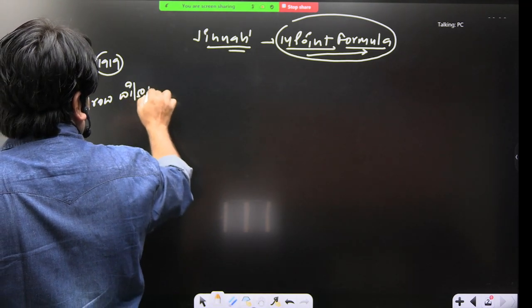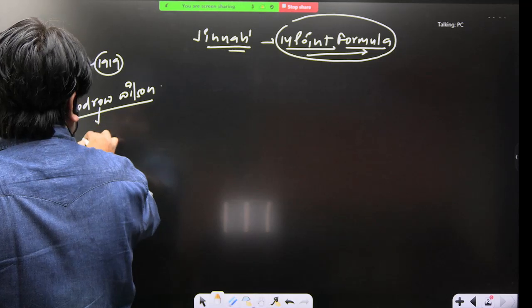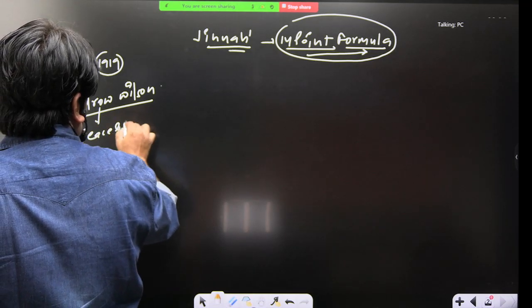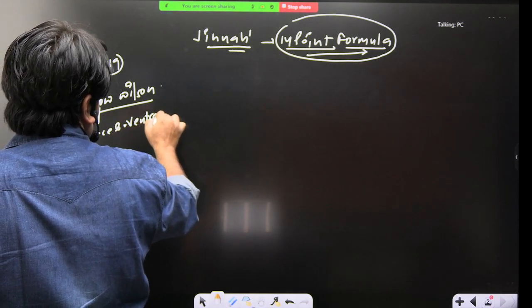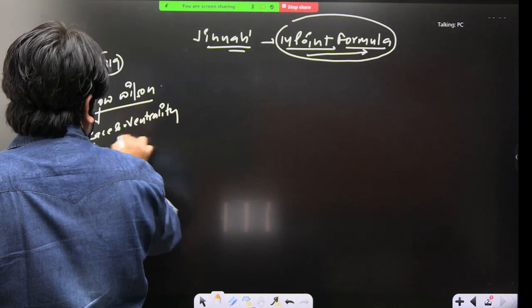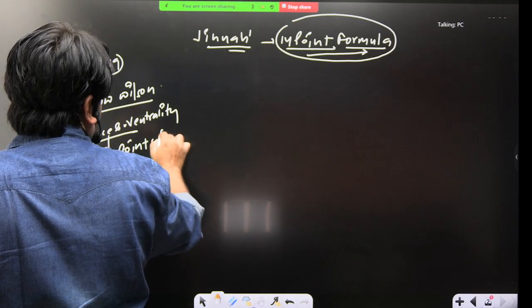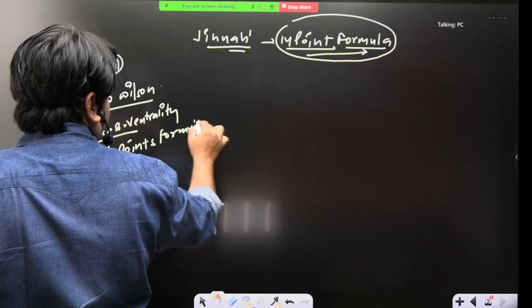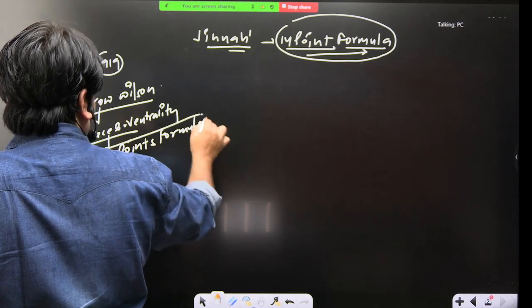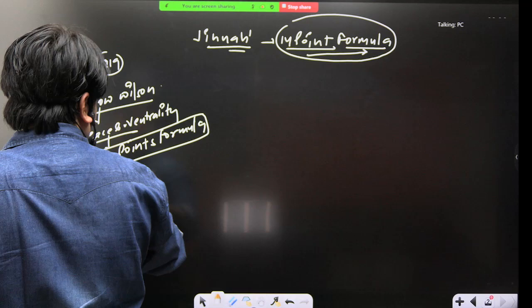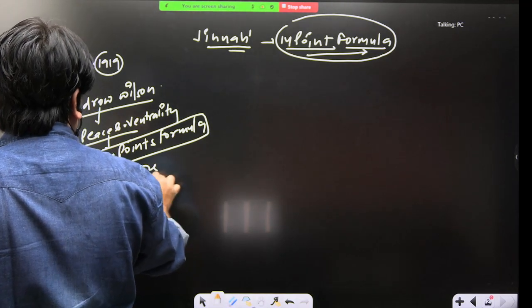Woodrow Wilson wanted to maintain peace and neutrality in the world, and in order to do that, he gave the 14 points formula. For this 14 points formula, he also got the Nobel Peace Prize.